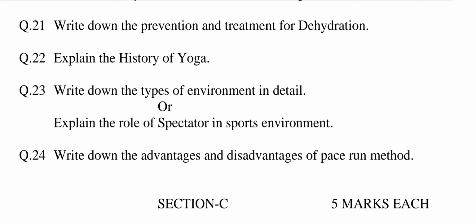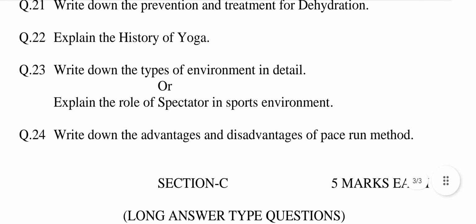Question number 21. Write down the prevention and treatment for dehydration. This question is selected from chapter number 8, Sports Medicine, First Aid and Rehabilitation. The answer may be: prevention. A few preventive steps should be considered to avoid dehydration. They are as listed below. Number 1, before exercise. Second, during exercise. Third, after exercise. Fourth, body fluid. Fifth, lipid layers. Sixth, elimination of wastes. Seventh, body temperature.